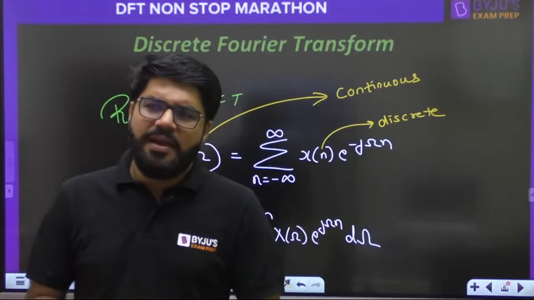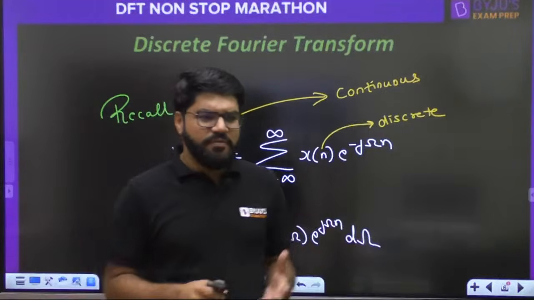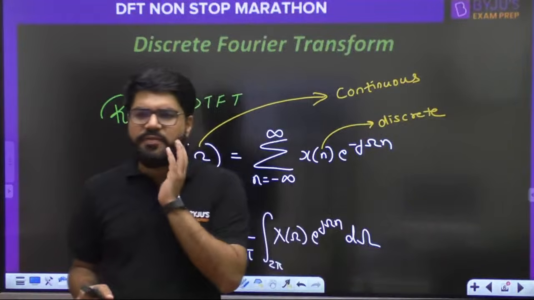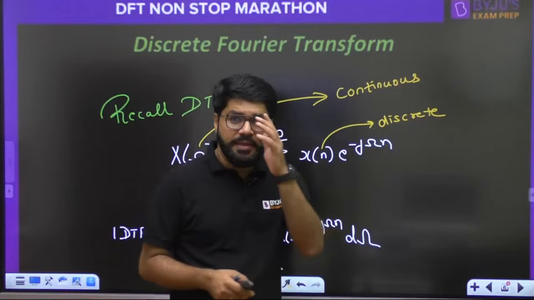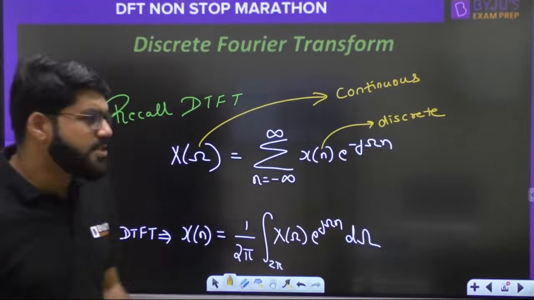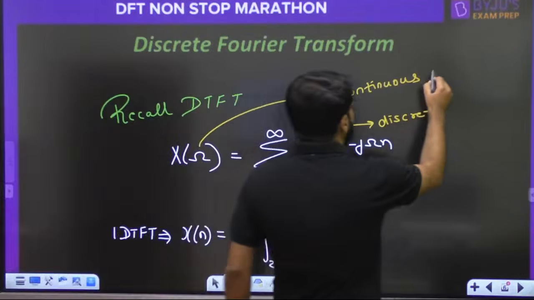So maybe for 5 minutes I'll give you the briefing of the DFT and then we start with the properties and questions. More focus in the session will be on questions and properties. Omega is a continuous variable, continuous over a period of 2 pi.